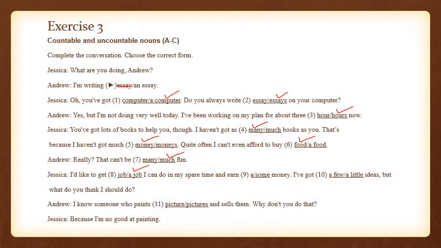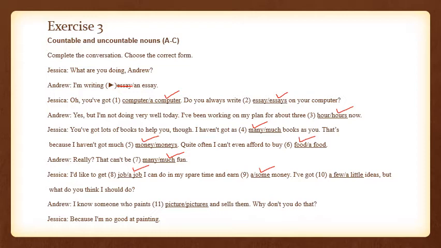Money again cannot be counted. You can have some money, a lot of money, or meager money. Meager means very little, barely making ends meet. So money is uncountable, and here we are going to select "some."